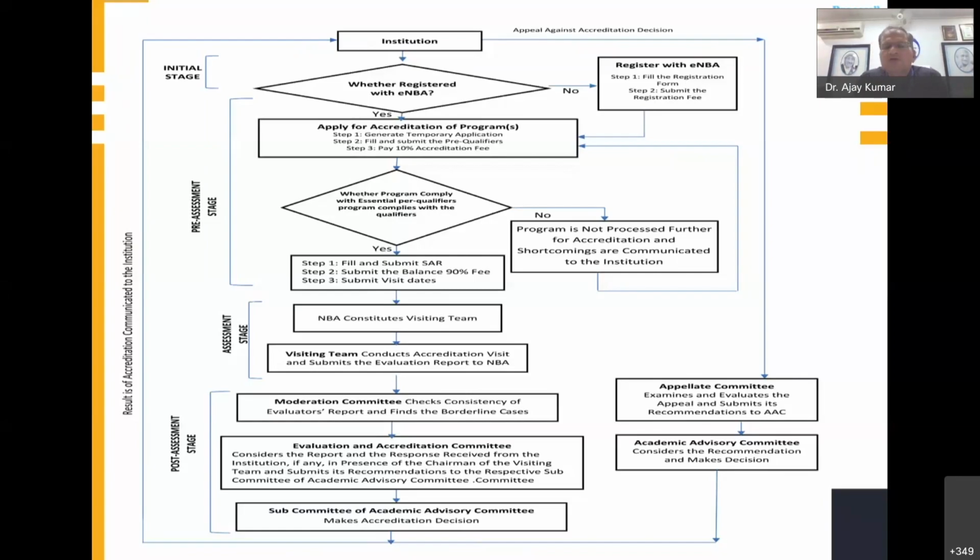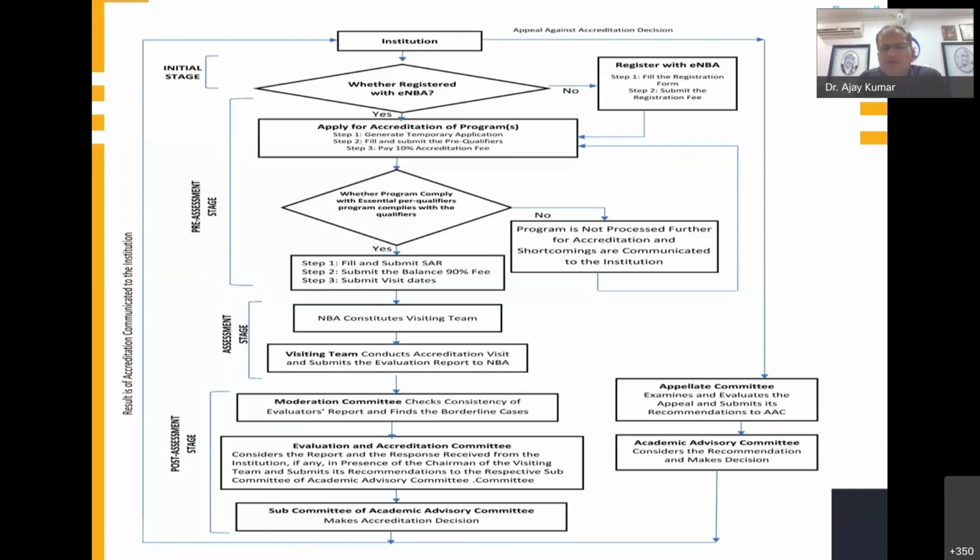There is a process. You can appeal, and the appellate committee examines and evaluates the appeals and submits its recommendation to the AAC. The academic advisory committee considers the recommendations and makes decisions again.